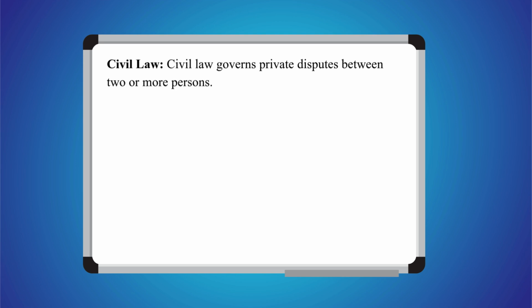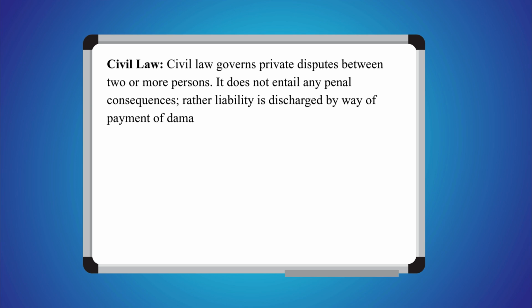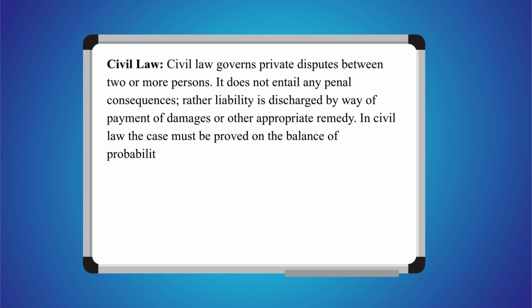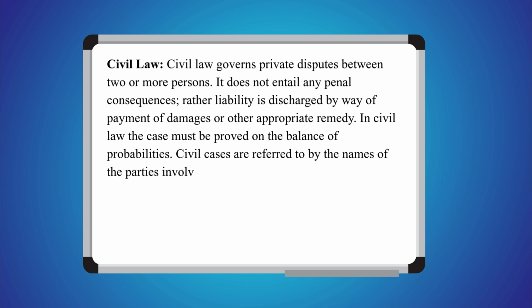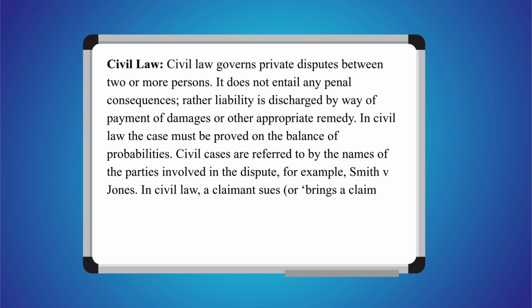Civil law. Civil law governs private disputes between two or more persons. It does not entail any penal consequences, rather liability is discharged by way of payment of damages or other appropriate remedy. In civil law, the case must be proved on the balance of probabilities. Civil cases are referred to by the names of the parties involved in the dispute, for example, Smith versus Jones. In civil law, a claimant sues, or brings a claim against, a defendant.